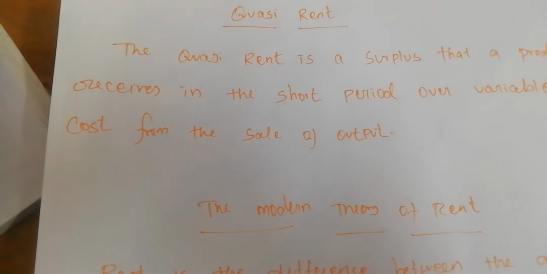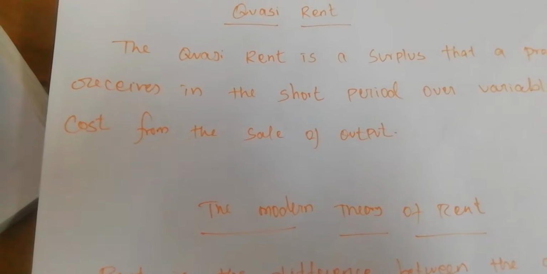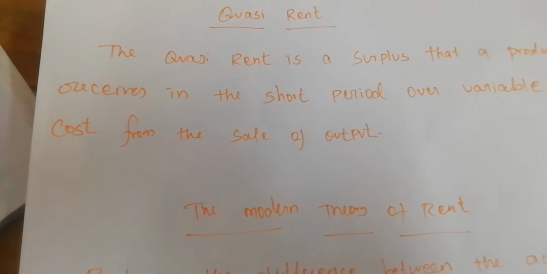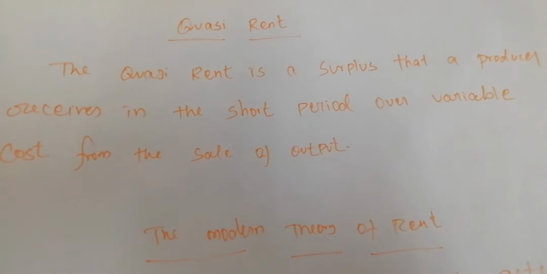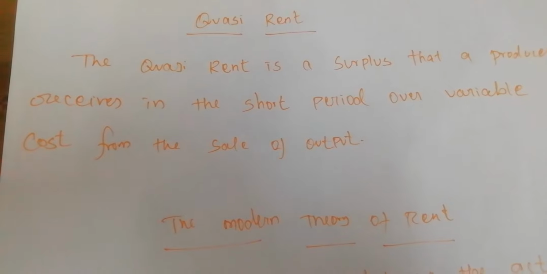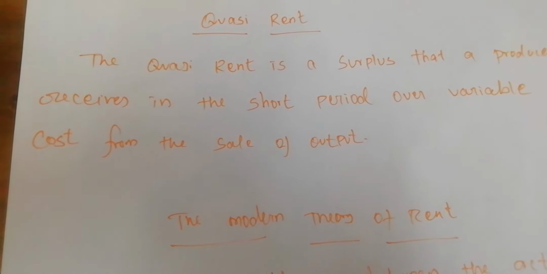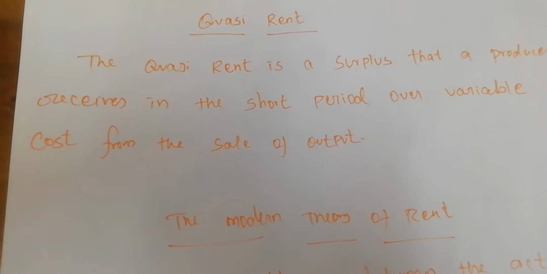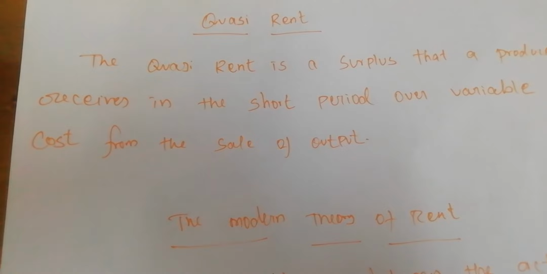The factors other than land, say plant and machinery, are of fixed supply during the short period. So except land, the other factors of production mean the fixed supply, the machineries and plant, and some extra tools.